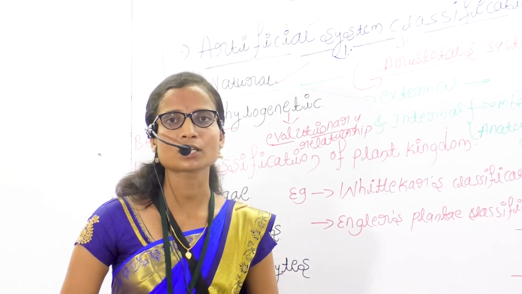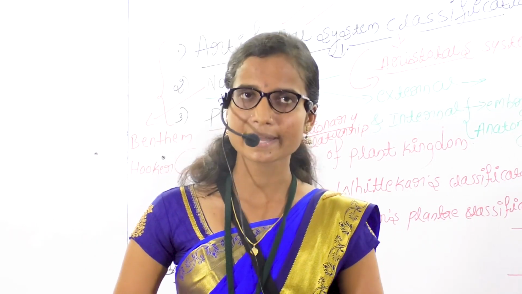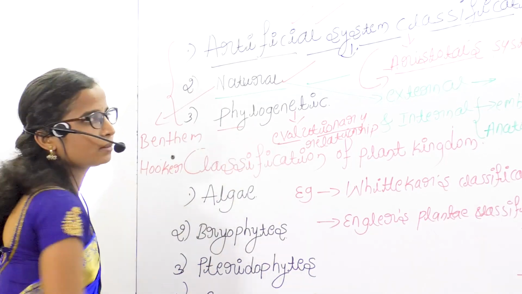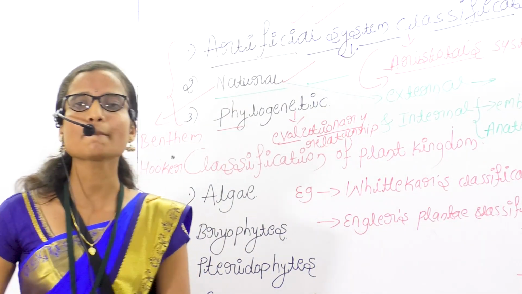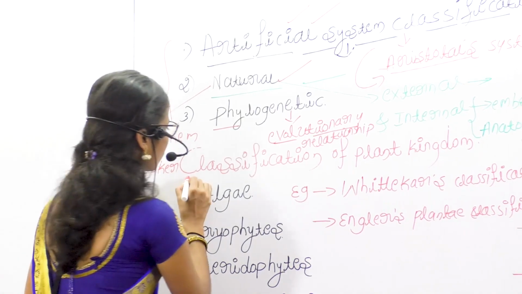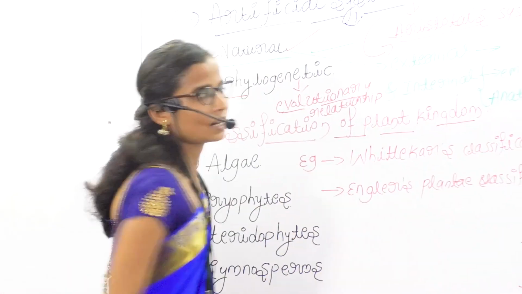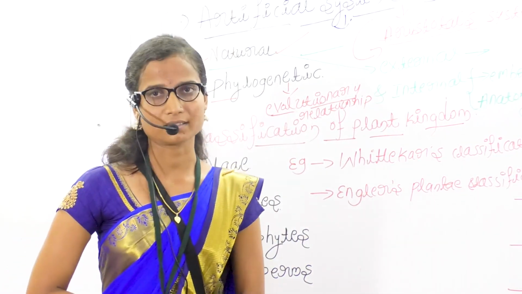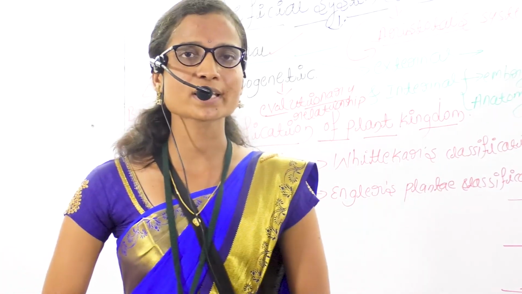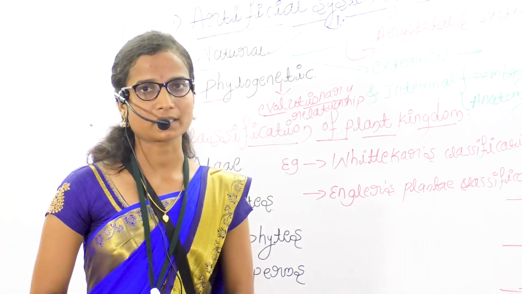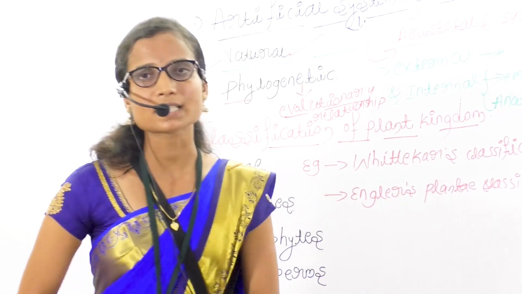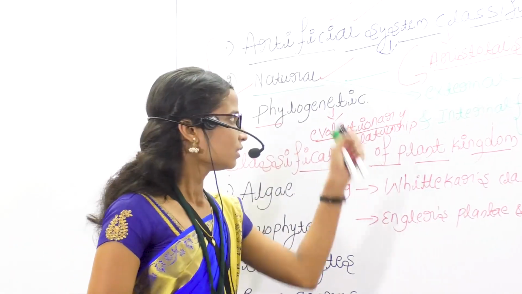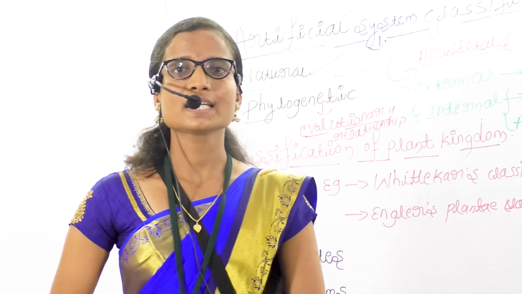Example for phylogenetic system, example for natural system, and example for artificial system of classification. These are the main three classes in plant classification. Nowadays the phylogenetic system of classification is considered because the organisms are not the same, as evolution takes place. That's why the phylogenetic system of classification is based on evolution.